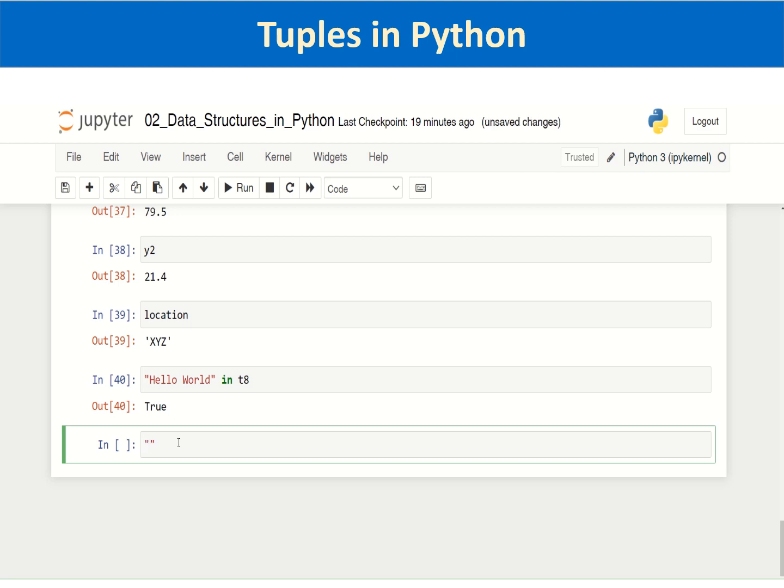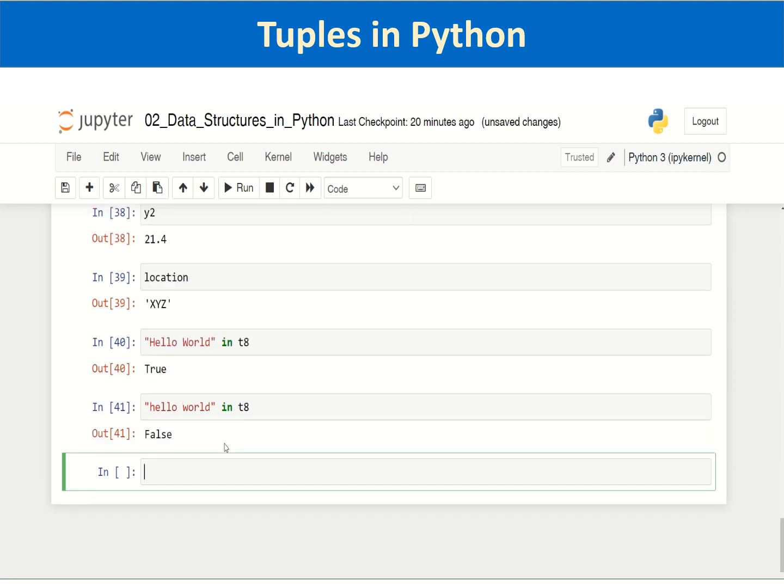If there is even a slight modification, it is a different string, so whether it is present in T8, it should return false. So that is about the introduction to tuples in Python, tuple data structures.